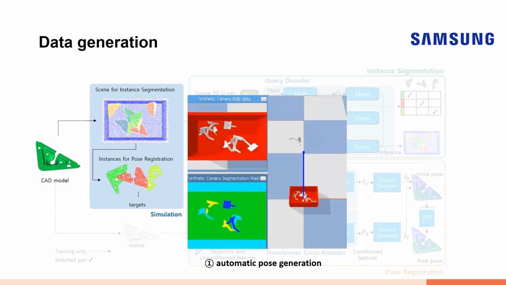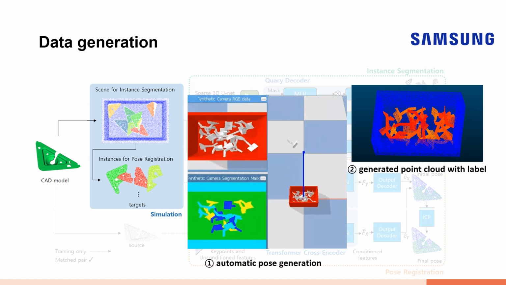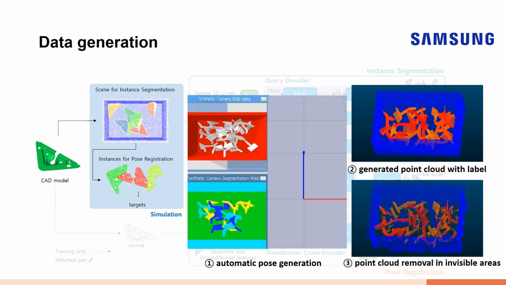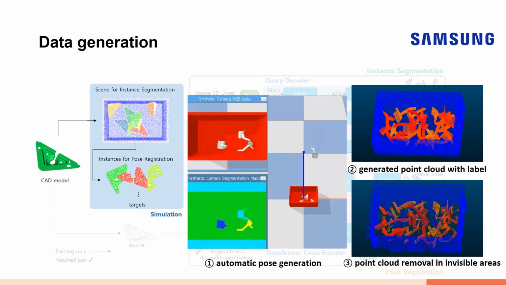We take a single CAD file as input, and simulate dropping the object from various positions. Based on the resulting poses of these stacked objects, we generate point cloud data with annotated labels. We then remove the invisible regions.